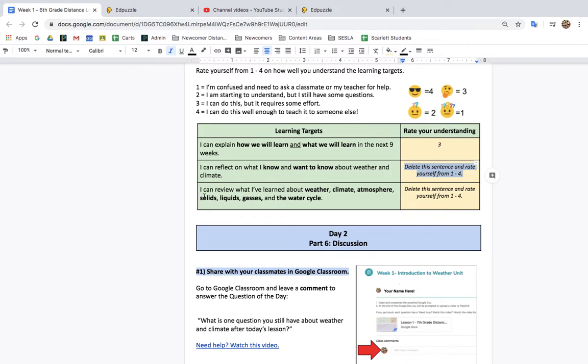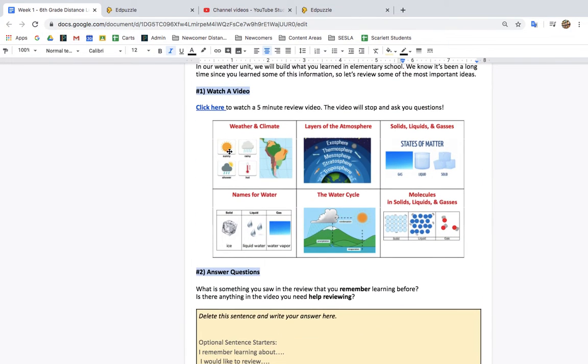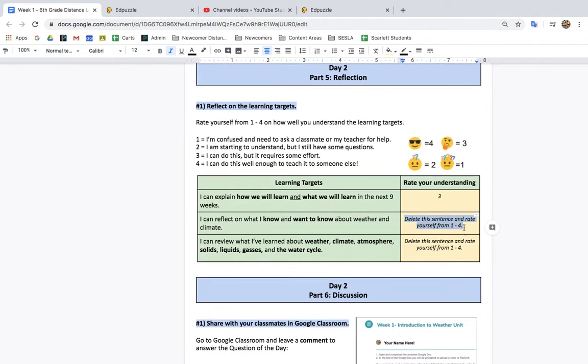Finally, I can review what I've learned about weather, climate, atmosphere, solids, liquids, gases, and the water cycle. So if you understood most of this information that we reviewed, give yourself a 3 or a 4. Remember, this was more complicated, so it's okay if you don't totally remember this. If some of these things were new, again, that's okay, but you should make sure that you give yourself a 1 or a 2 to let your teacher know that you need more help.